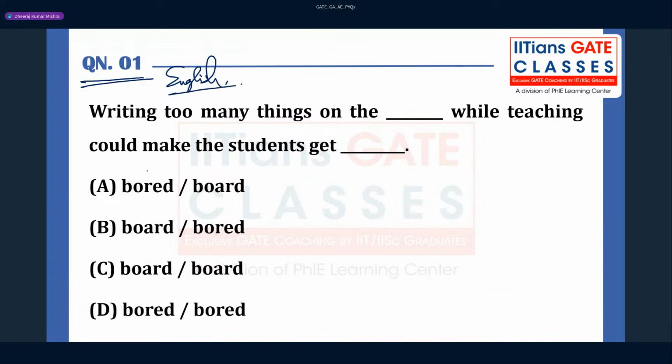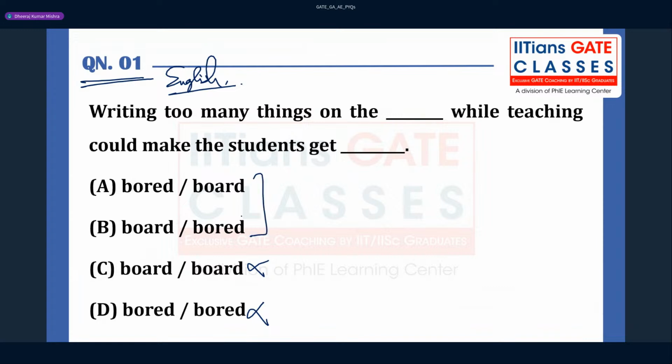So Ravi Teja, can you give it a try and tell me what answer can be correct? What options? So, writing too many things on a board. Okay. So where you're going to write? Okay, that is also very important. So similar words you can eliminate here, right? And this can also be eliminated. Okay. Now there is a fight between these.